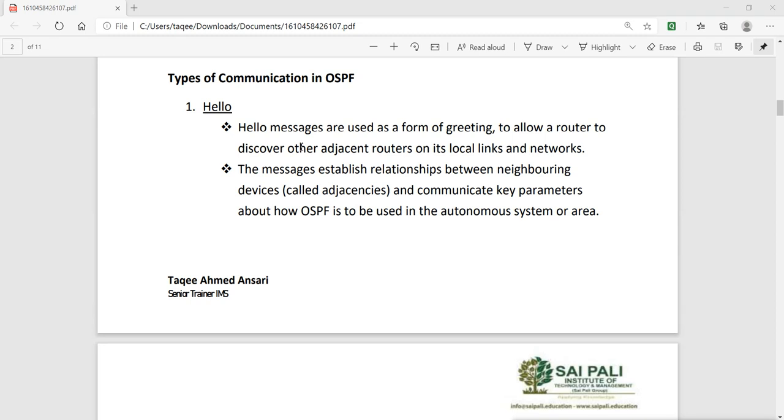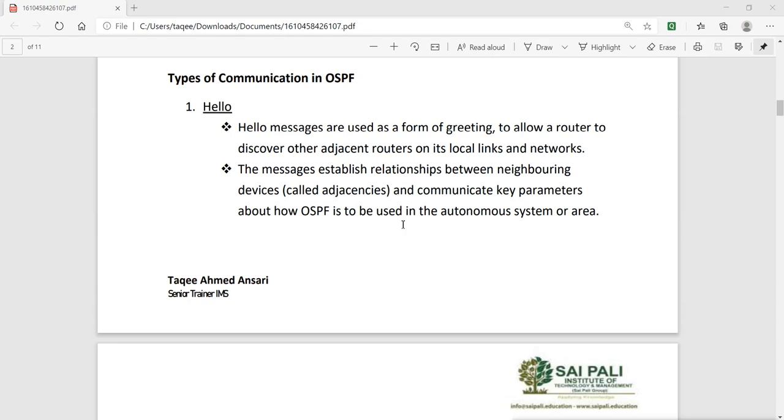It sends this with the hello messages to the neighbor router, and then the neighbor router sends back the message with this. That means they are greeting each other. These messages establish relationships between neighboring devices called adjacencies, and communicate key parameters about how OSPF is to be used in the autonomous system or area.